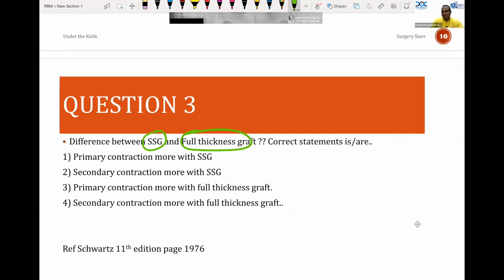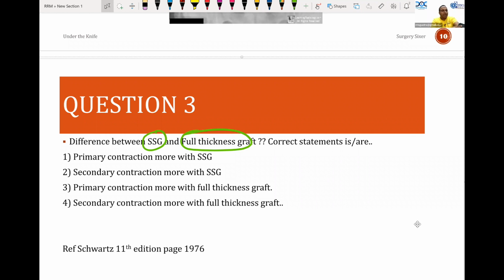Primary contraction means, for example, I am putting a graft like this. Today I am doing a split skin graft like this. Primary contraction means within 2 to 3 days, it will go for a contracture. If I put a graft like this, it will shrink and go for contracture. That is known as primary contraction.